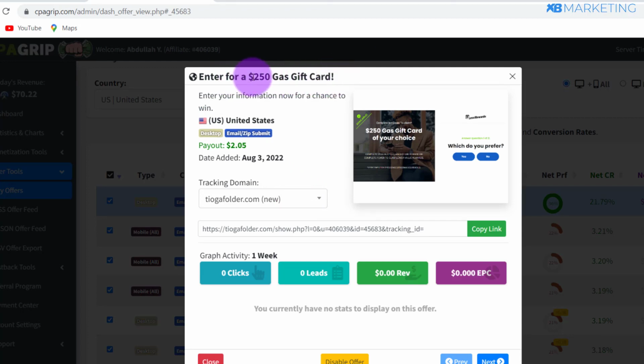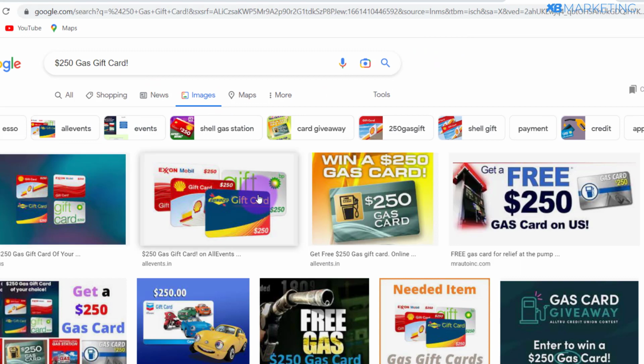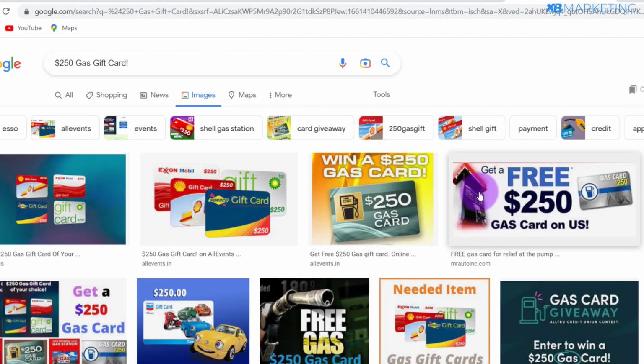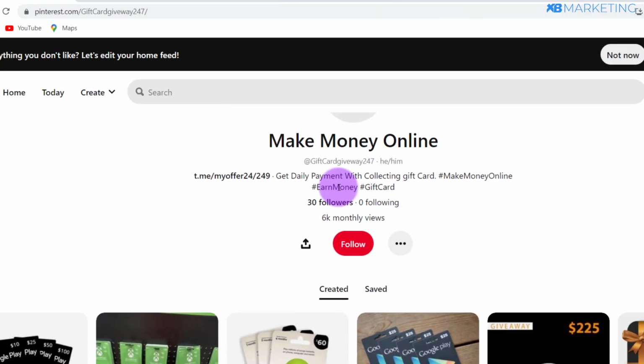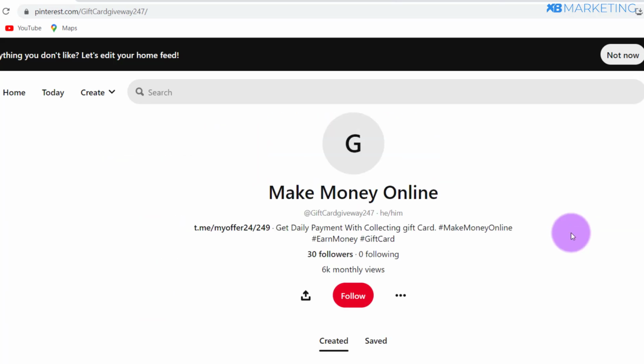So if I copy this right here, all right, and I come over to Google and I paste it right here, and you want to come over to images, you can see these are gas gift card right here. So now basically you want to do exactly what this page is doing on Pinterest. You can see it's working for them. They are getting views to their account, and if they are getting views to their account, definitely some of these people are going to convert by clicking on these gift card images and completing their offers.